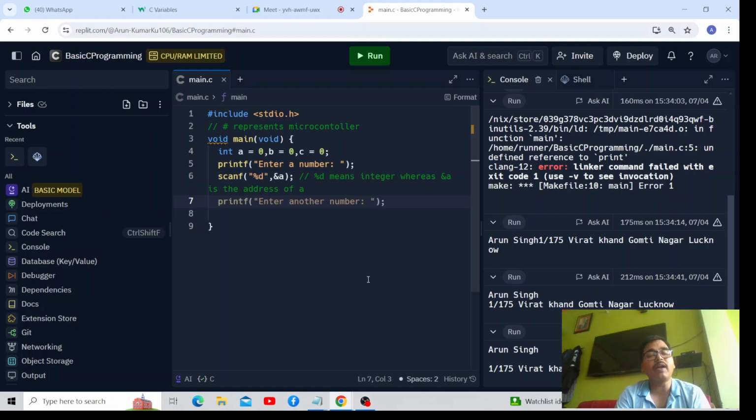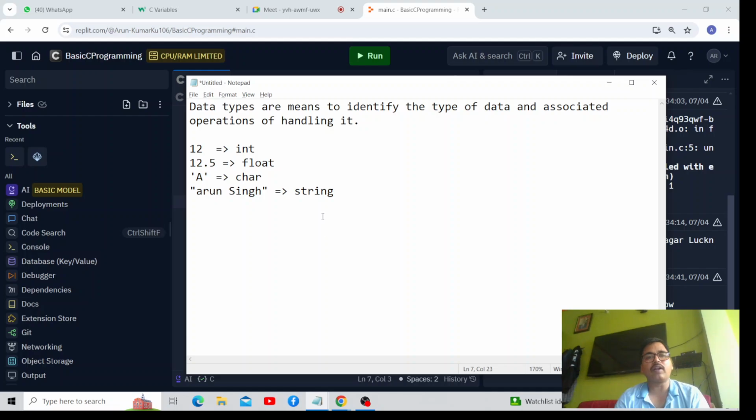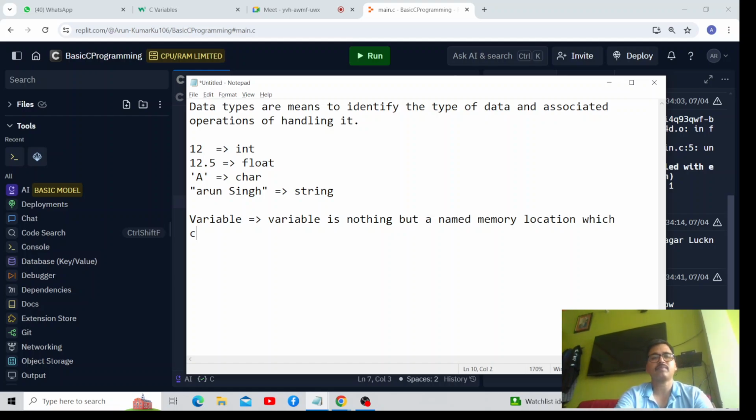If I say what is a variable, a variable is nothing but a named memory location which can store a value of a particular type.